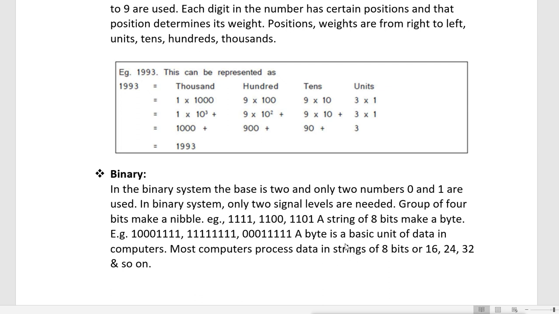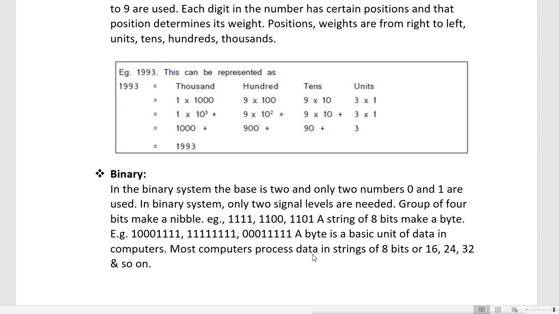When you talk about bits, a bit is the smallest part of the memory in a digital system. The smallest part of the memory is 1 bit. When you combine 4 bits, it is called 1 nibble. Then when you combine 8 bits, it is called 1 byte.